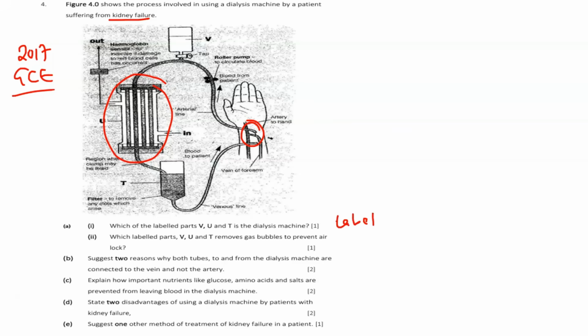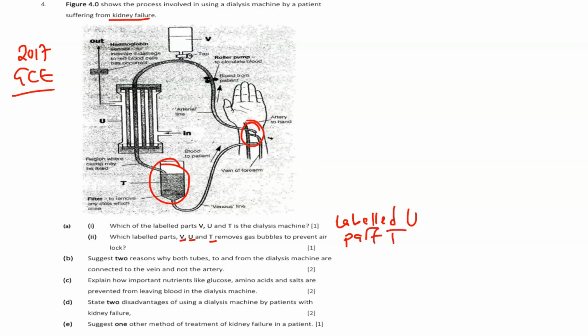Okay, labeled U. Now which labeled part V, U or T removes the gas bubbles from the blood to prevent air lock? To prevent air lock, the one that removes the gas bubbles is this part. So it's a part labeled T.